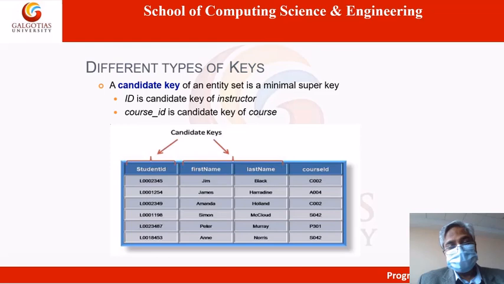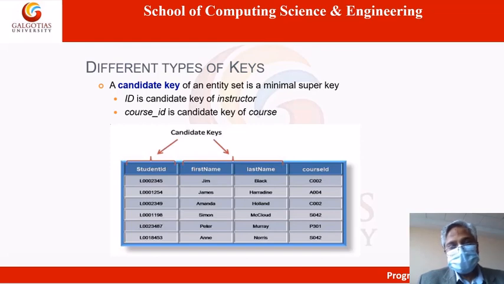But suppose there is a large class, and in that class there are 2 students having the name Pinto. Names may be duplicate, there may be several students of the same name. So when I say Pinto, how do I identify which Pinto I am talking about? One cannot distinguish which Pinto is being referred to.